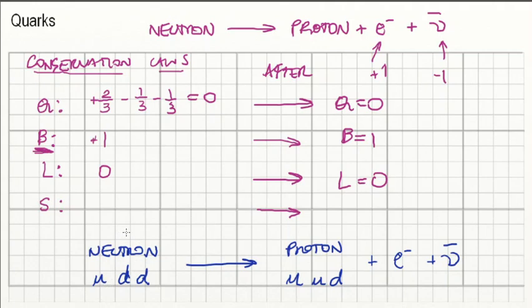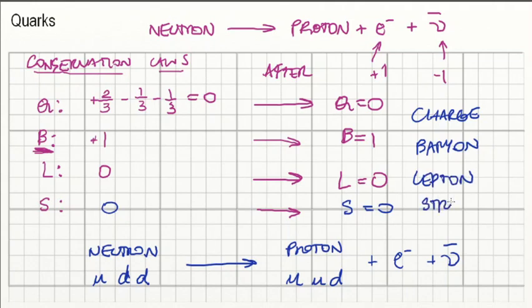So strangeness is 0 before, and strangeness has to be 0 after. So those are the conservation laws that you will have to check when you're working with decays or equations in such context: conservation of charge, conservation of baryon number, conservation of lepton number, and conservation of strangeness.